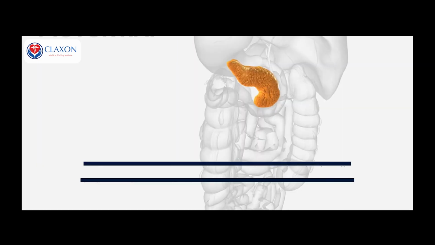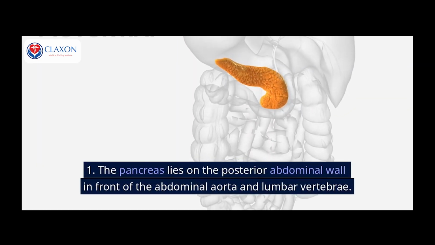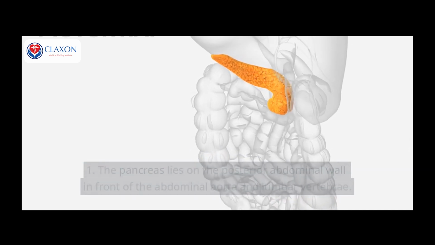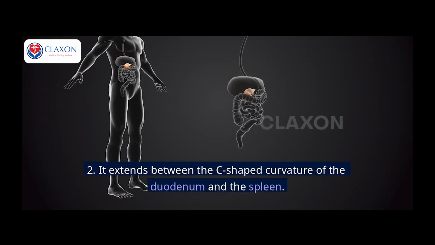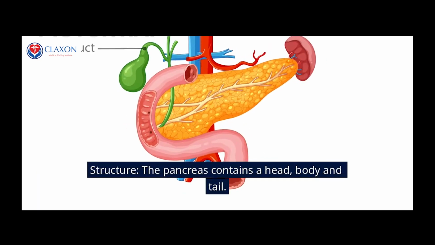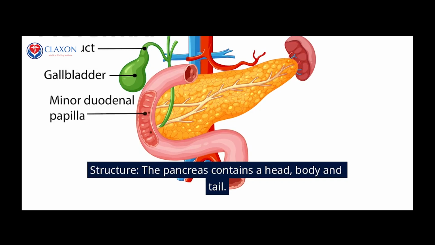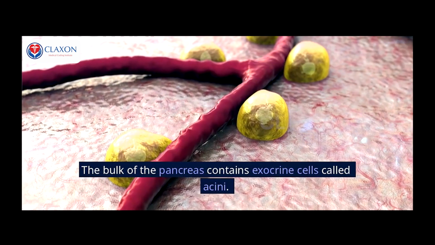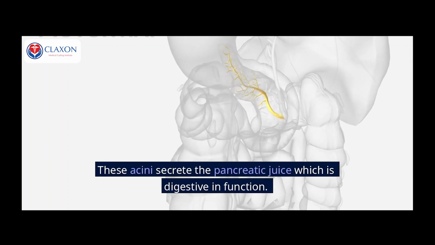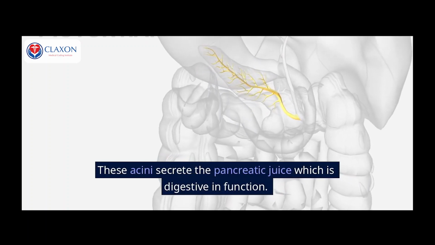Pancreas. 1. The pancreas lies on the posterior abdominal wall in front of the abdominal aorta and lumbar vertebrae. 2. It extends between the C-shaped curvature of the duodenum and the spleen. Structure: the pancreas contains a head, body and tail. The bulk of the pancreas contains exocrine cells called acini. These acini secrete the pancreatic juice, which is digestive in function.